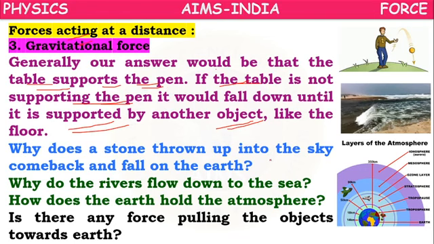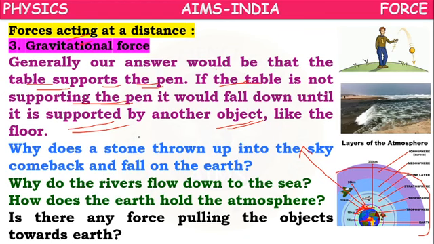Because the floor is stopping the pen. The earth will be like this circle, and the earth has so many layers. The pen on the surface of the earth is not going to the middle of the earth, because the floor is stopping the pen.